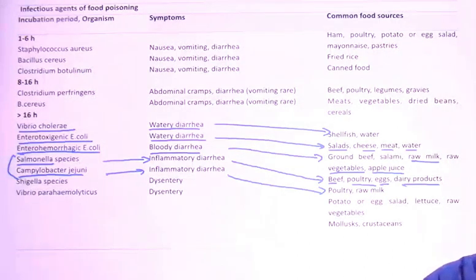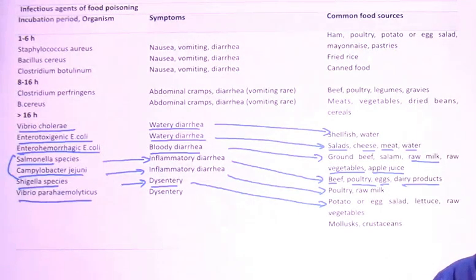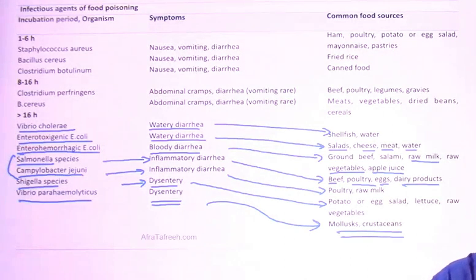Okay, so here also they are talking about both. Shigella is associated with dysentery, bloody diarrhea, and the causal agents are potato or egg salad, lettuce or raw vegetables. Fine. And Vibrio parahaemolyticus is also associated with dysentery, like seafood poisoning, and mollusks and crustaceans are involved in that seafood.